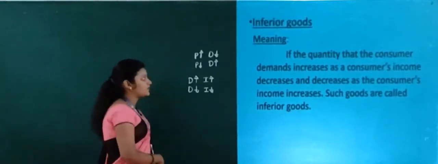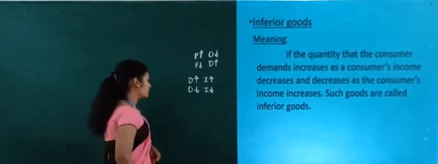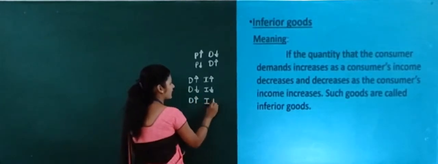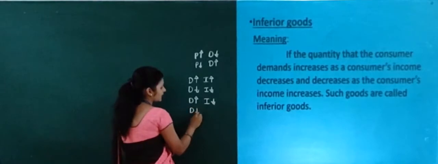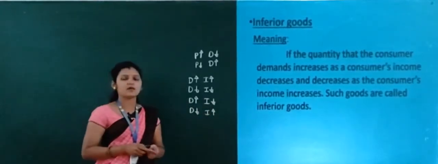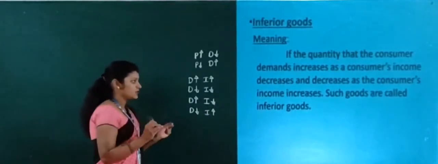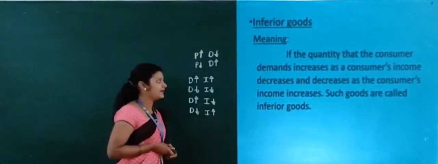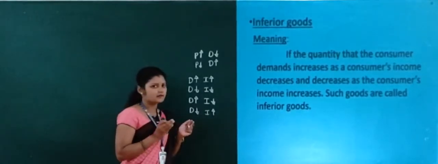Here demand increases when income decreases, and demand decreases when income increases. Such goods are called inferior goods. Once again, read carefully the meaning of inferior good.